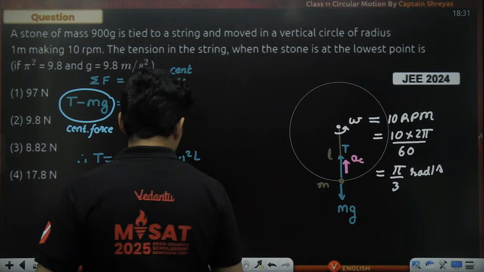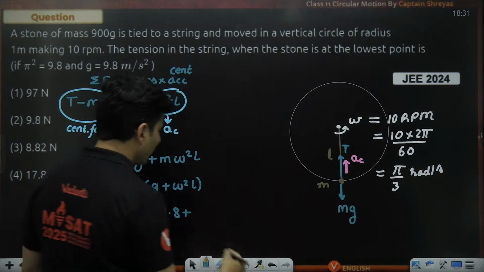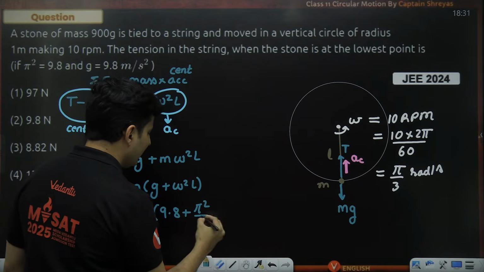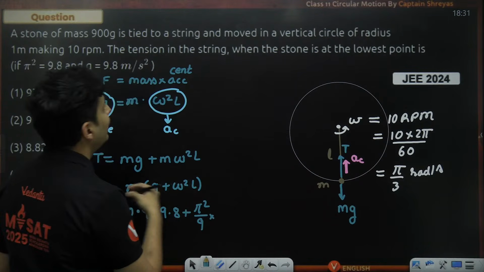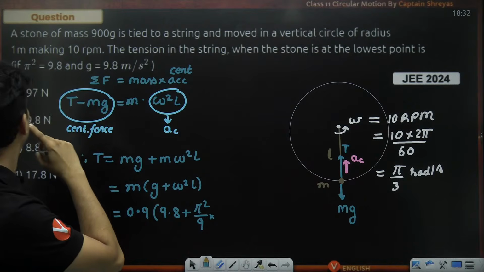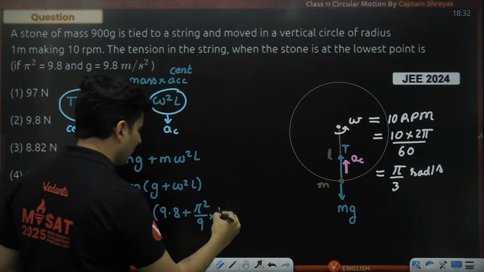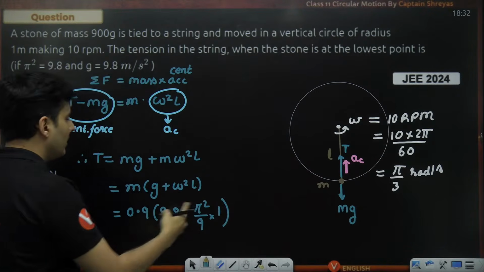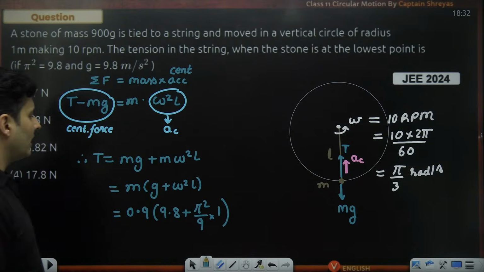So put pi by 3 radians per second over here. So omega square is pi square by 3 square, which is 9. And length, what is the length? Radius is 1 meter. Okay, perfect. That's it. Now it is clearly mentioned pi square is also 9.8.